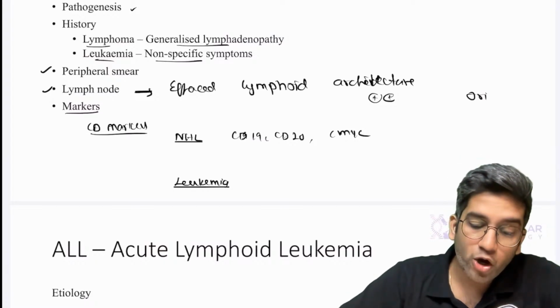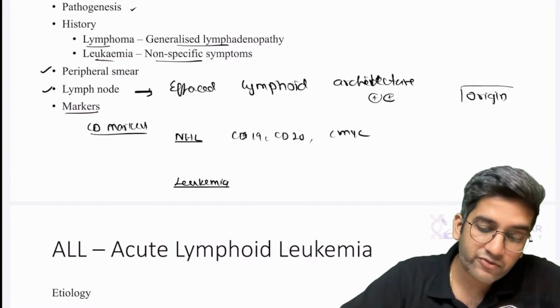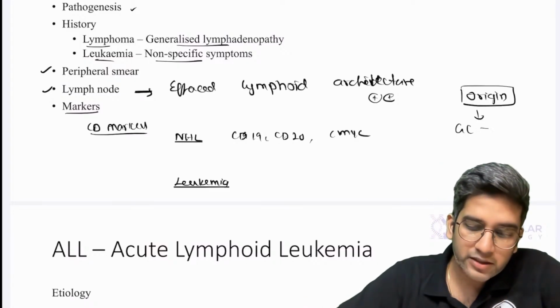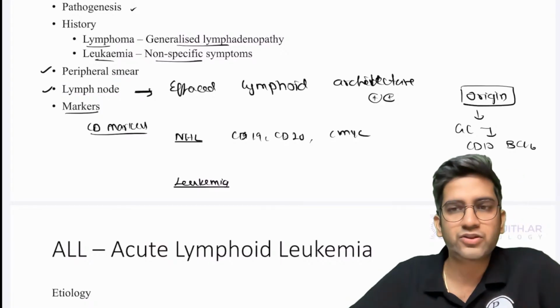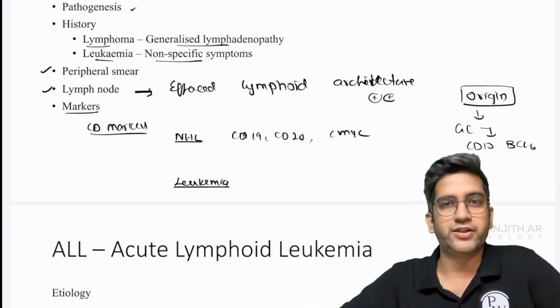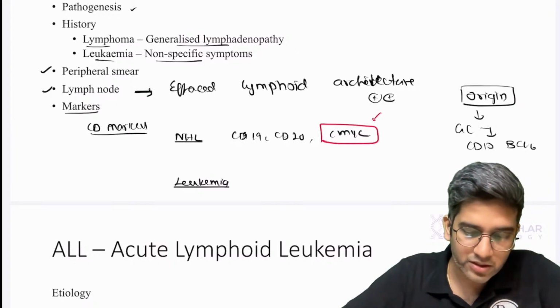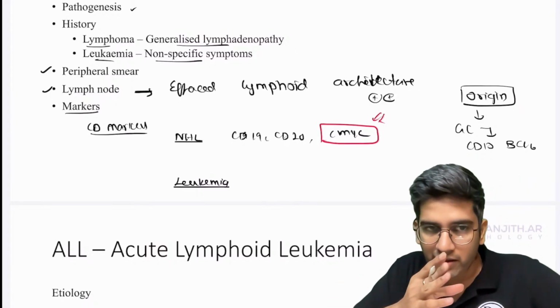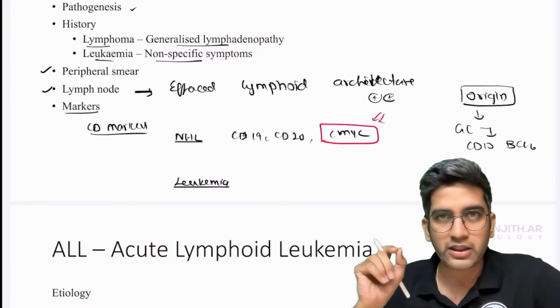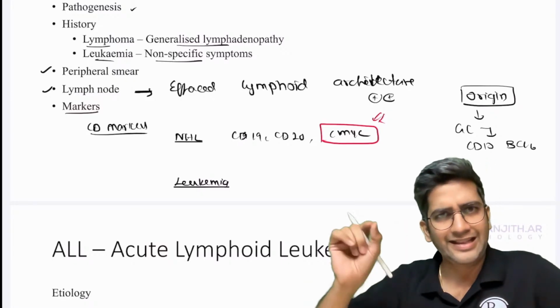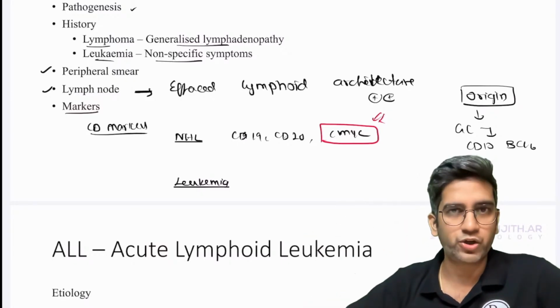Then if you know the origin of the non-Hodgkin's lymphoma, there are a few exact markers for origin. If you take a germinal center origin, I have CD10 and BCL6. Fit that in. That's all. I have a big list of CD markers. But what is required from an MCQ point of view when you go to NEET PG? Only c-MYC. I'm not worried about the non-specific marker. I'm worried about only one specific marker, which is c-MYC for Burkitt's. Like that, there's one marker for every lymphoma, which I want you to remember.